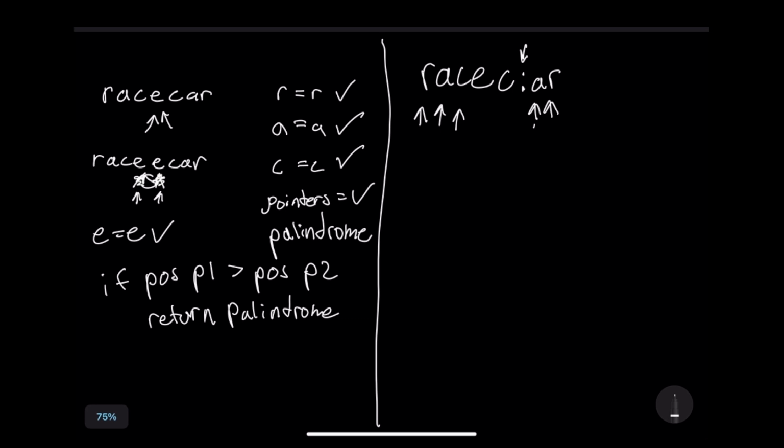So we move the pointer on this side as well, but we see that it's non-alphanumeric, so we move it again. Now this is an alphanumeric character, so we stop, and we compare C to C, and those work. Then we move both of our pointers again to right here, and they're at the same spot, so we can stop. So hopefully that makes sense. That's my plan. So let's see if we can get this to work.